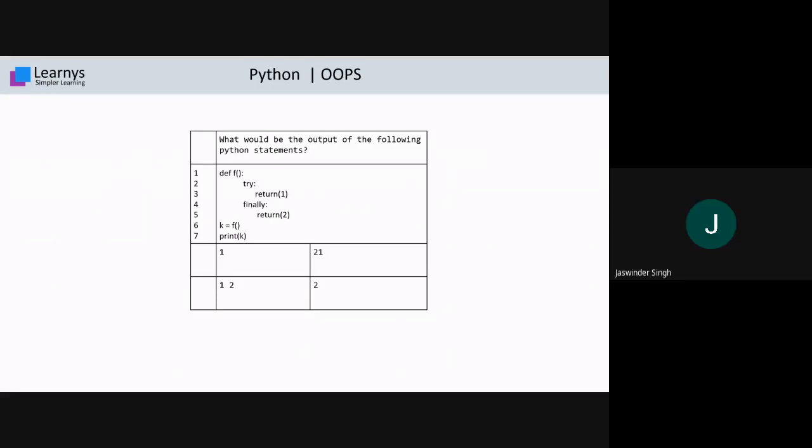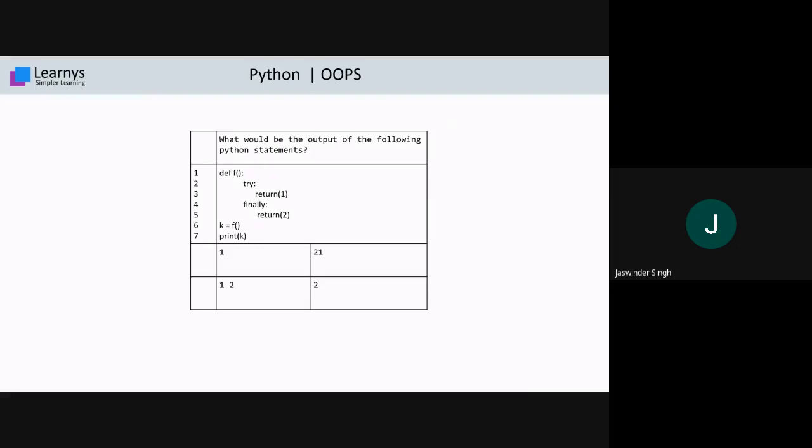Sir, please explain, because I think students are being confused between C and D. This concept is basically based on a variable overriding concept. Okay, so if you run this code, at statement number 6, one function f is fired, and once this function is fired, inside that function we have one try statement.